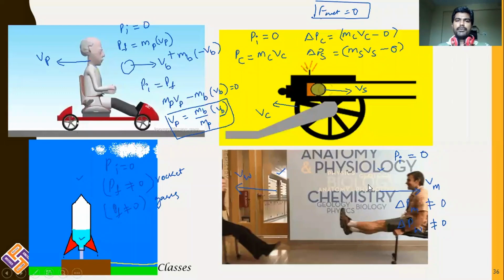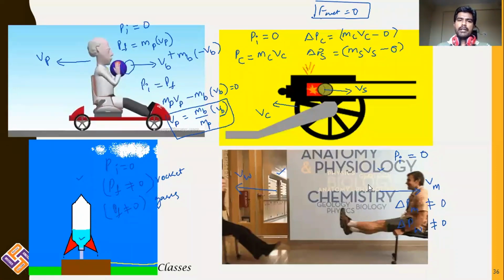So from these four examples, you can clearly understand that if there are two objects with initial momentum 0, then definitely there will be F12 equal to minus F21, generally defined as action is equal to minus reaction.